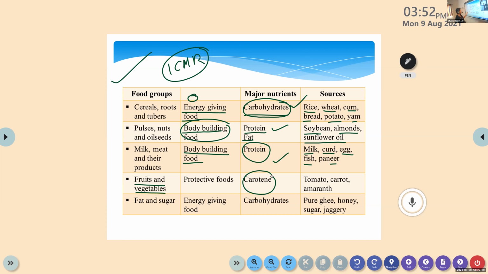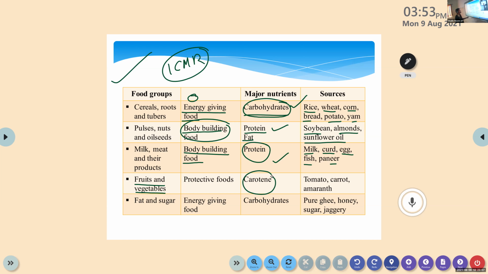Again, we classify the vegetables into two categories. One is green vegetables, another one is red and yellow vegetables, right? So other than green, that comes under the category of red, yellow vegetables. Clear? Common ones like green, amaranth and all come under the green vegetables. Then we have tomato, beetroot, then bitter gourd and all come under the red, yellow category.